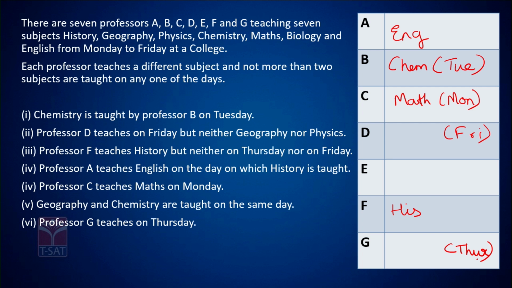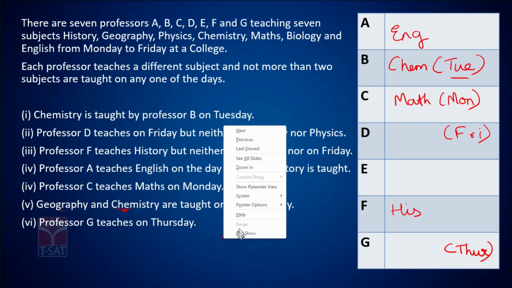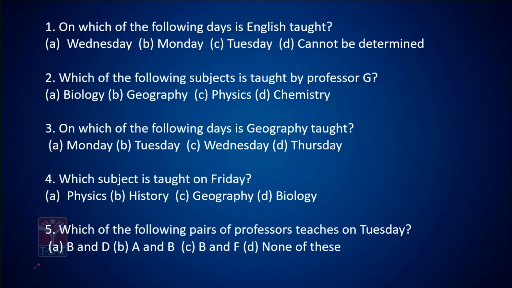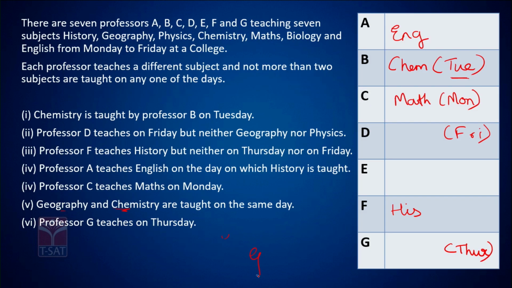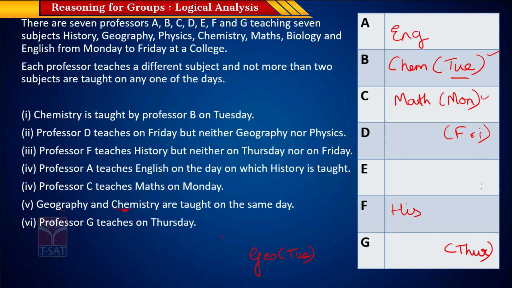So let's now try to fill in the rest of the information. Okay, so if chemistry and geography are taught on the same day, it should be taught on Tuesday. So geography, whoever teaches geography, will be teaching it on Tuesday. So you're done with Monday, Tuesday and Thursday and Friday. So you're only left with Wednesday. So that means that history is taught on Wednesday as well as English, because it is said that history and English are taught on the same day. So you're left with Wednesday.